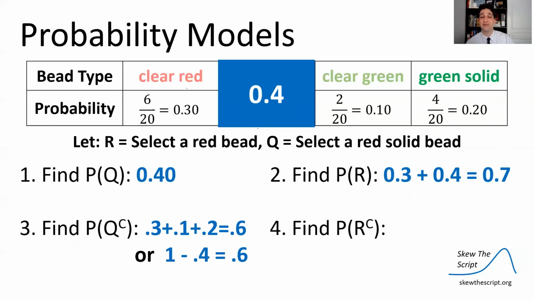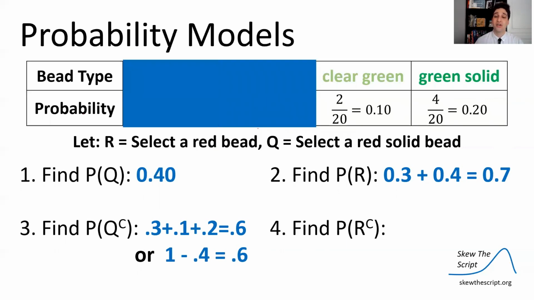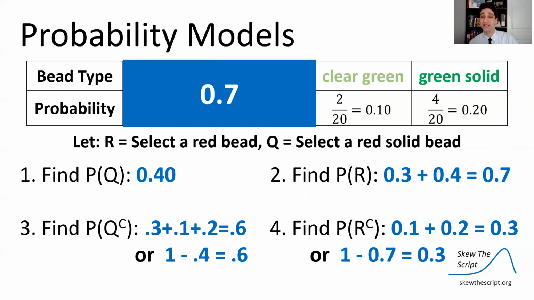Last but not least, let's find the complement of getting a red. So that means we have to draw out a green bead. So we add up the green probabilities, or you could do 1 minus the probability of getting a red bead. Because it was 0.7, it's 1 minus 0.7, or 30%.